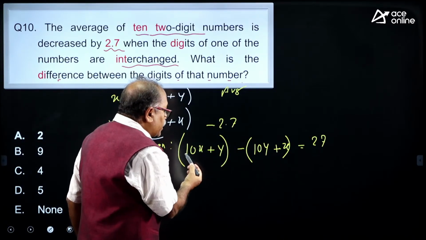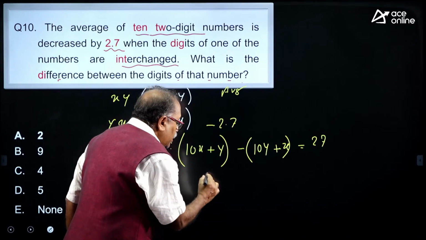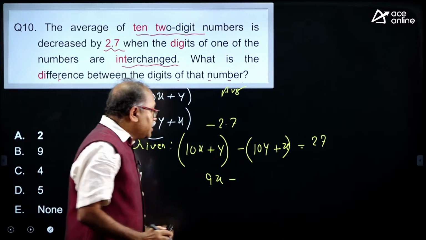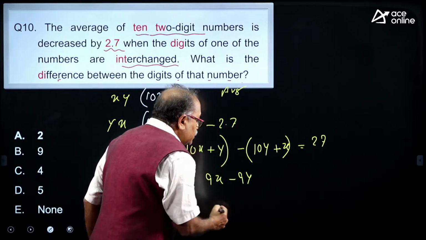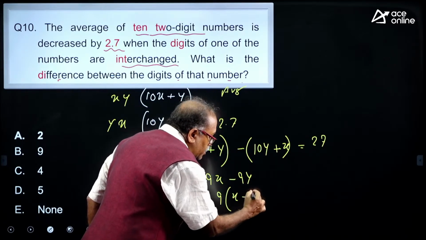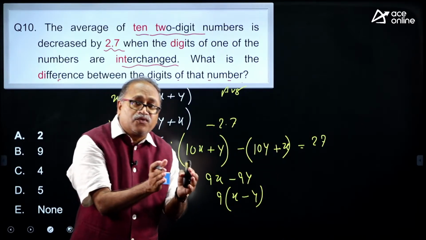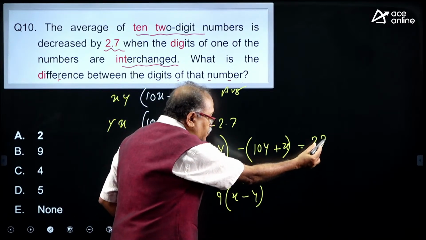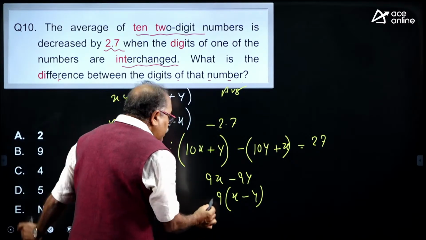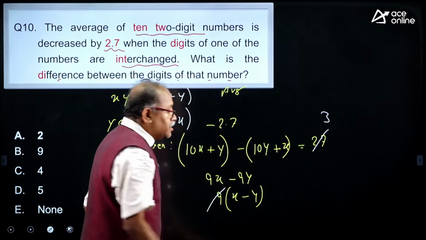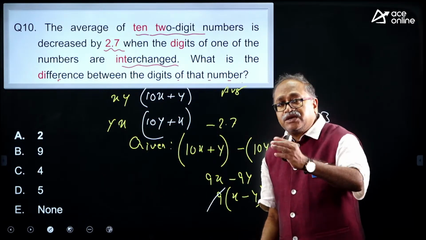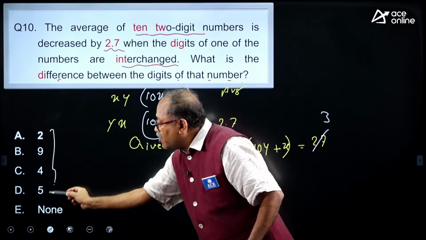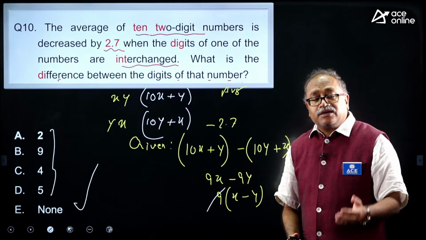When I open up the brackets, 10x minus x gives 9x, and minus 10y plus y gives 9y, which is 27. I take the common factor: I need the difference between the digits, that is x minus y, and 27 over 9. When you cancel, you get 3. So x minus y, the difference between the digits, is 3, and as my friend rightly said, option choice E.